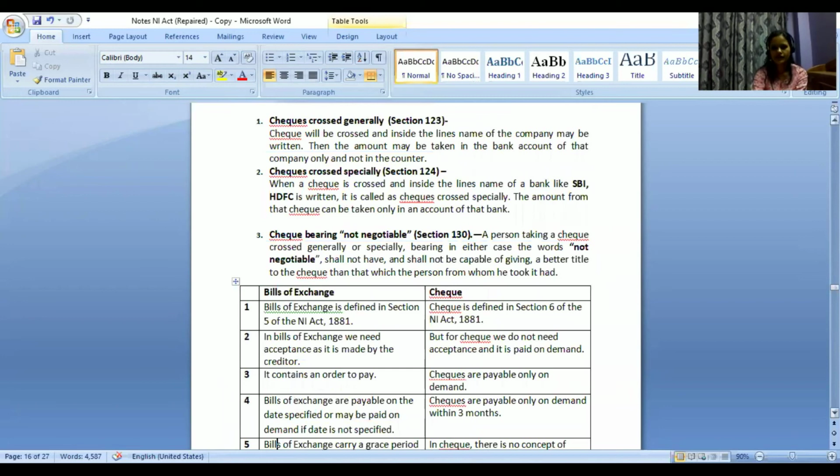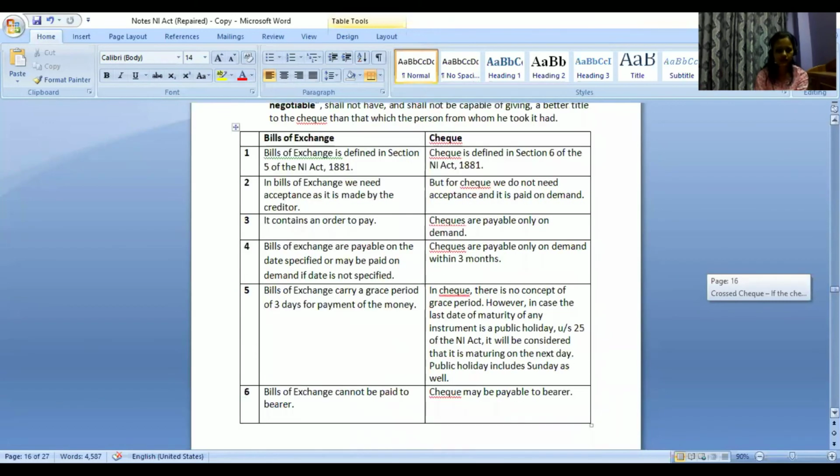So these are some of the differences between bills of exchange and check. So are these 3 types of negotiable instruments clear? Any doubts on the types that we have? 3 different types.